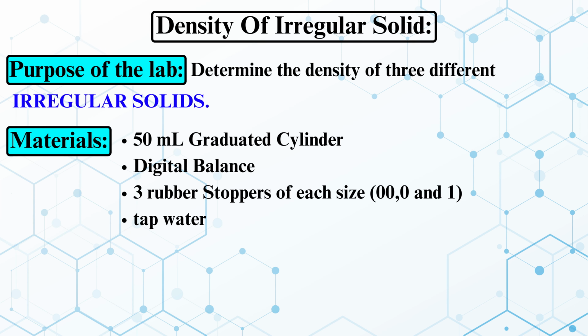Density of an irregular solid. Purpose of the lab: determine the density of three different irregular solids. Materials: 50 milliliter graduated cylinder, digital balance, rubber stopper, and tap water.